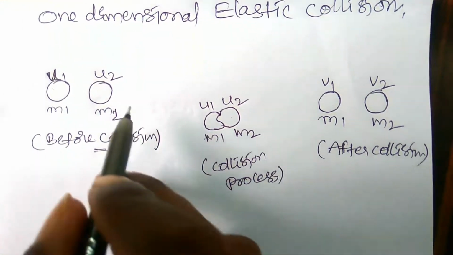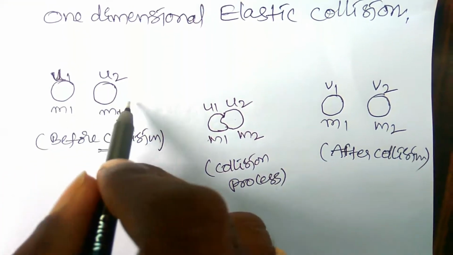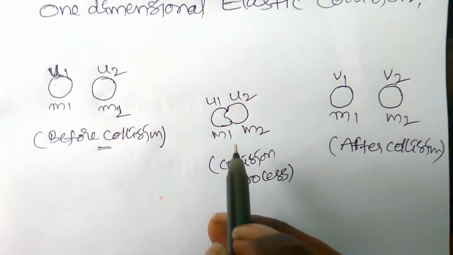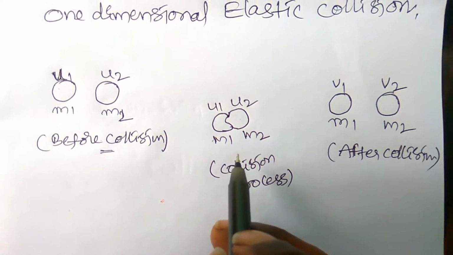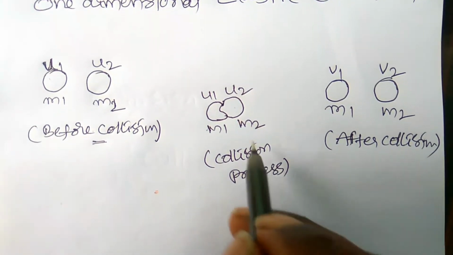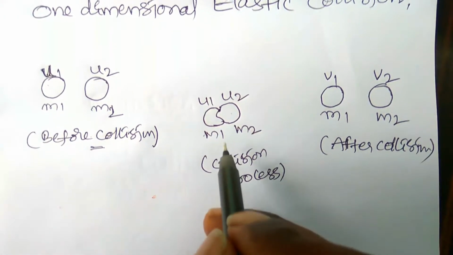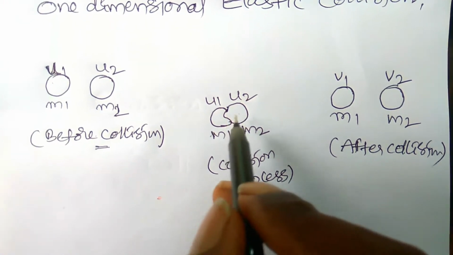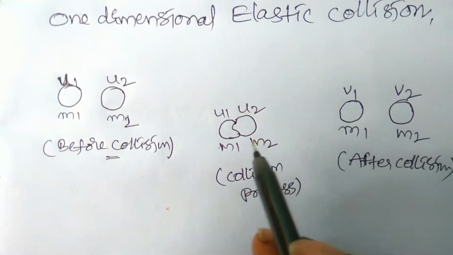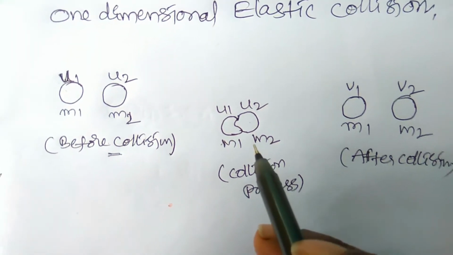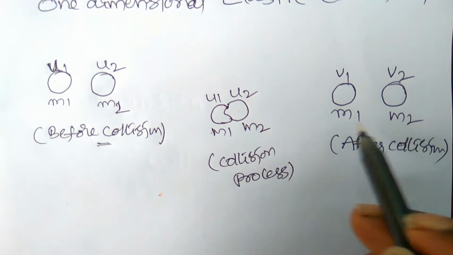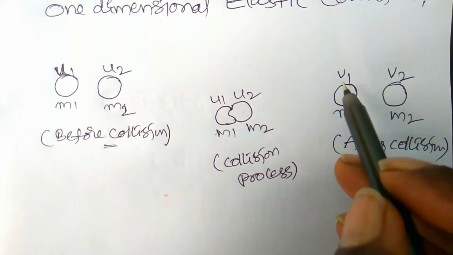Here the two bodies are moving in the same line, and the smallest interaction between these two bodies occurs, and this is known as the collision between the two bodies. At the time of collision, the bodies deform. Deform means the shape and size of the bodies change. After collision, the two bodies have masses m1 and m2, but the velocities are v1 and v2.